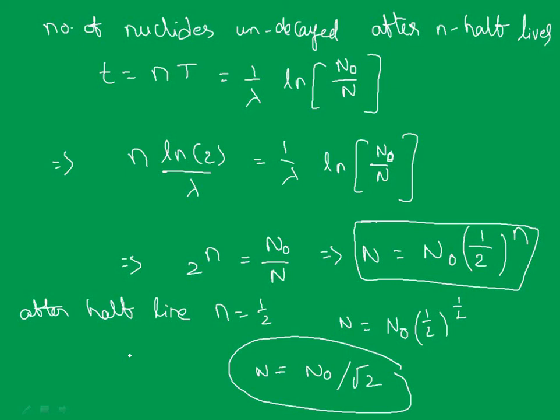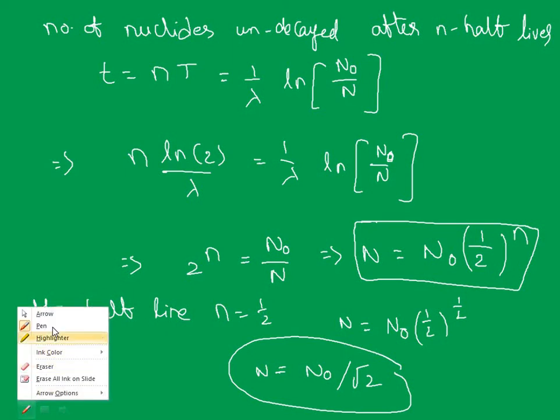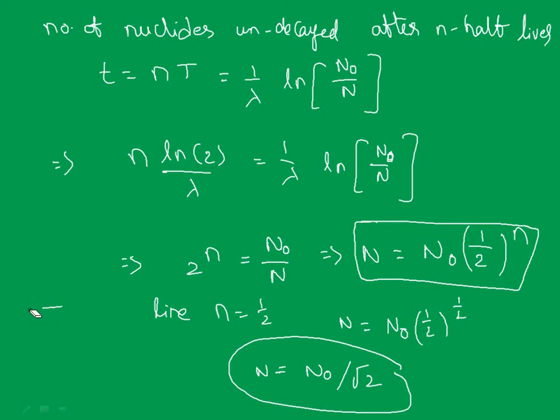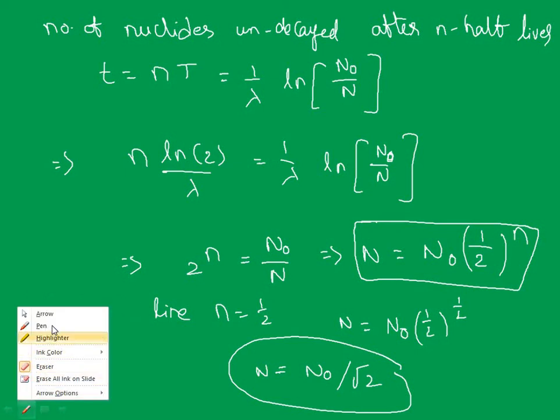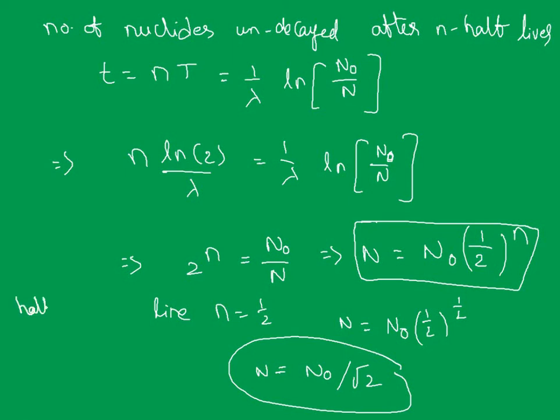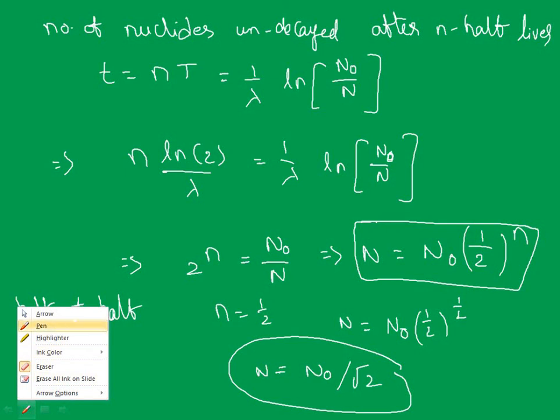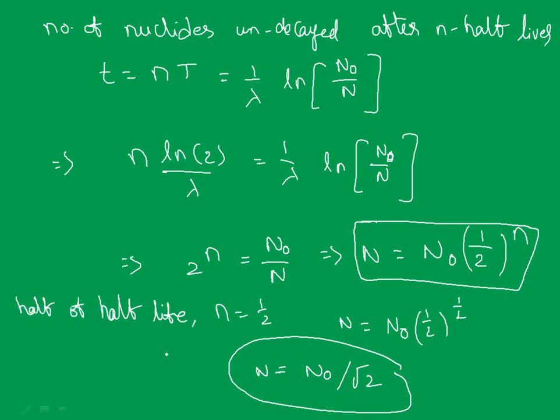So the total number of nuclei remaining in the sample after half of a half-life period. Now, are you getting the point here? Half of a half-life, sorry, I mentioned half-life. In that situation, n equal to 1 by 2 for that case. So the number of nuclei remaining in the sample after half of a half-life period will be nothing but N naught by root 2.